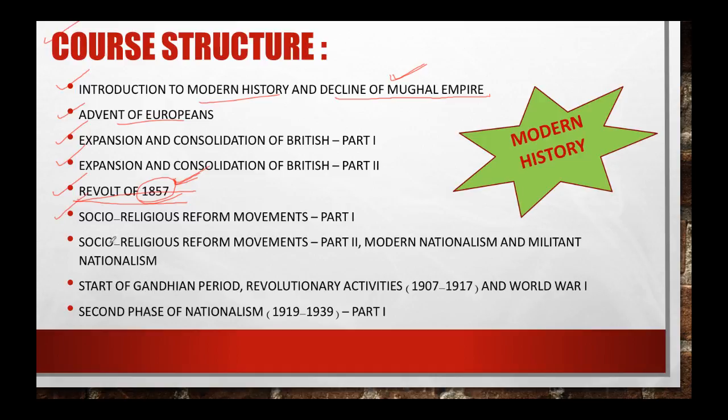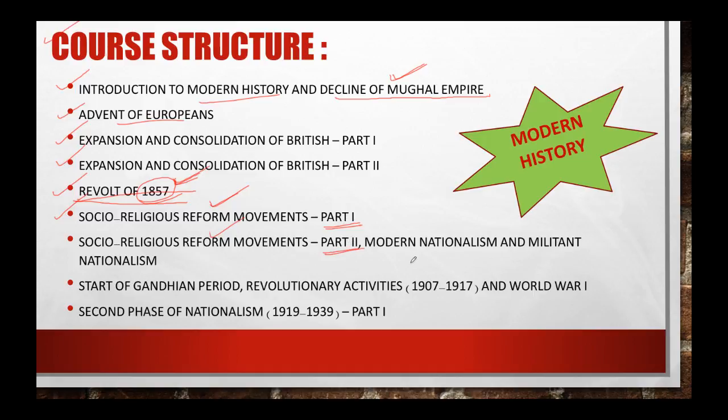The next one would be related to socio-religious reform movements. Here we will be talking about a lot of topics, and this is a very huge topic, so I'll be taking it in two parts.